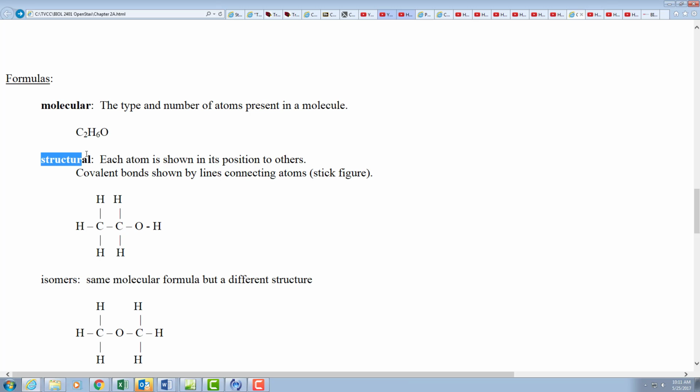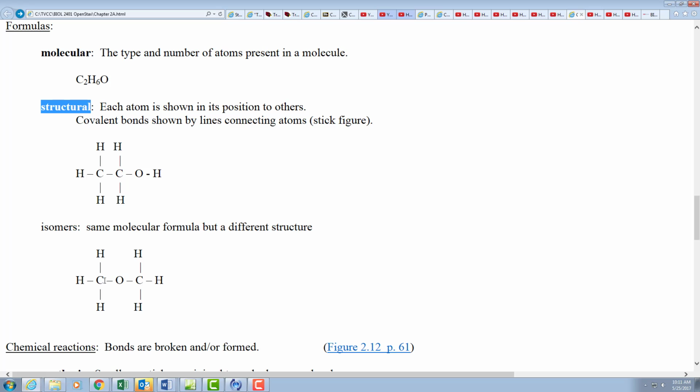When making structural formulas, it shows you pretty much exactly what it looks like. Those stick figure structures connect the atoms, showing you where the covalent bonds are between the atoms. This one has 2 carbons, 6 hydrogens, 1 oxygen. Each of the hydrogens only has 1 bond. Oxygen has a total of 2, and each of the carbons has a total of 4. So this is a configuration.